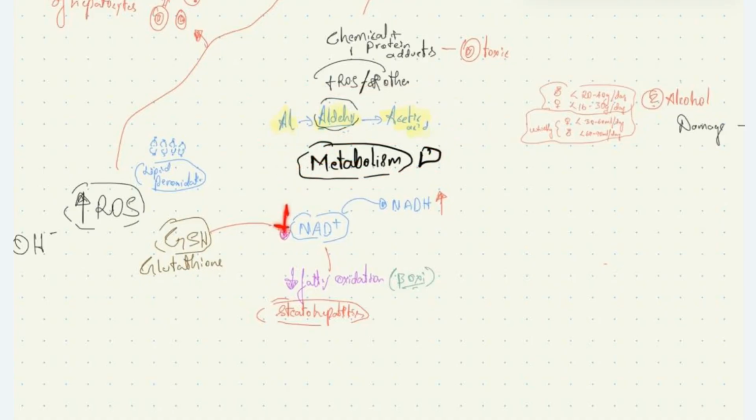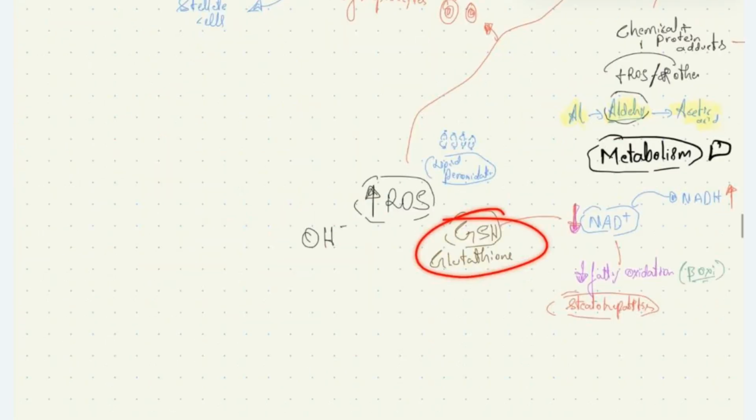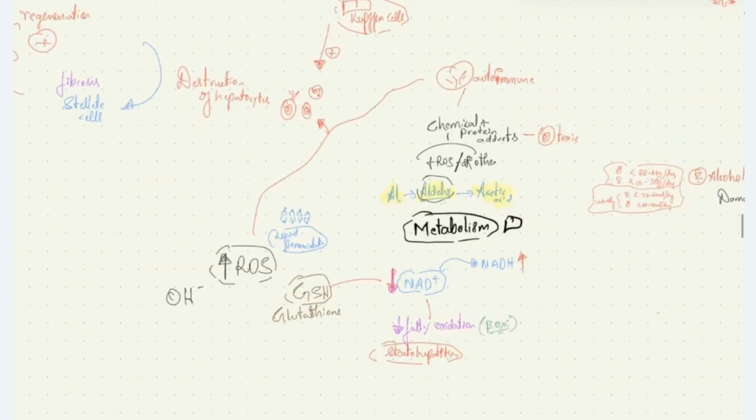The NAD plus is required for fatty acid oxidation and normal functioning of the glutathione antioxidant system. The reduced level of NAD plus causes reduced fatty acid oxidation and steatohepatitis. The reduced glutathione function increases the reactive oxygen species, causing oxidative stress to the hepatocytes. All these cause damage to hepatocytes.